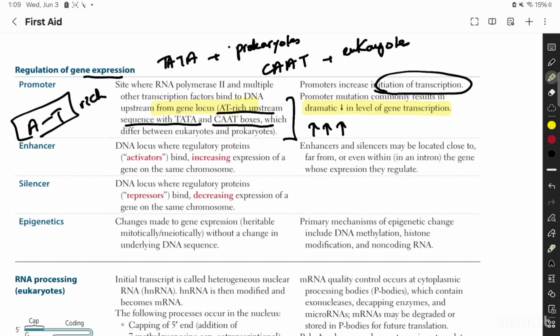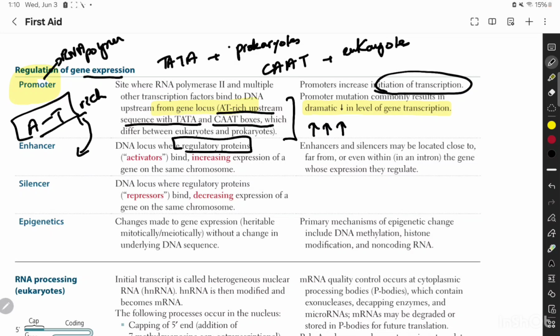An enhancer can be located anywhere in the DNA sequence, whereas the promoter has to be located upstream at the transcription site. Besides that, you need to remember that the promoter binds RNA polymerase, whereas an enhancer binds regulatory proteins. So this is the difference between enhancer and promoter that you need to understand.